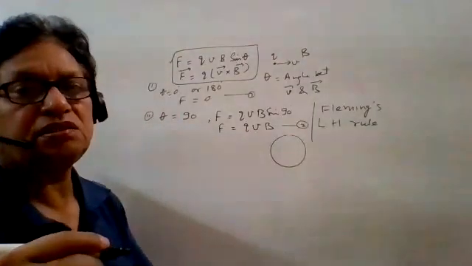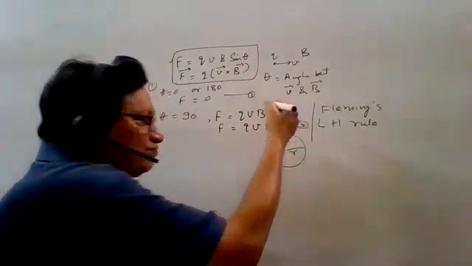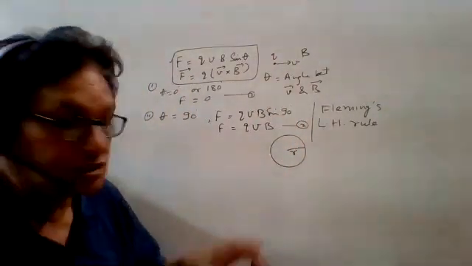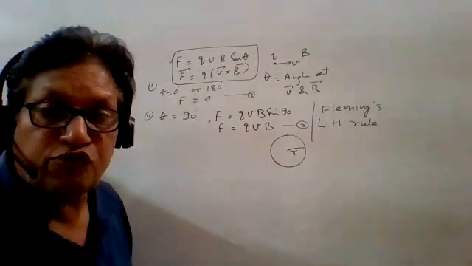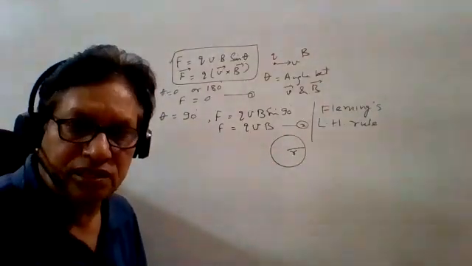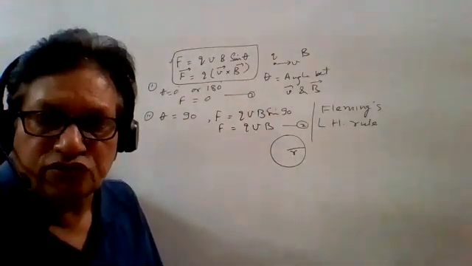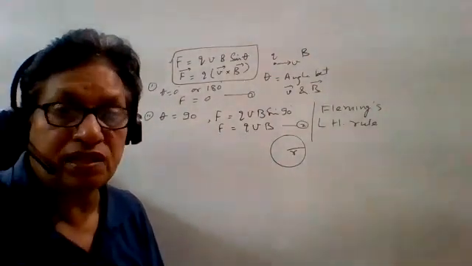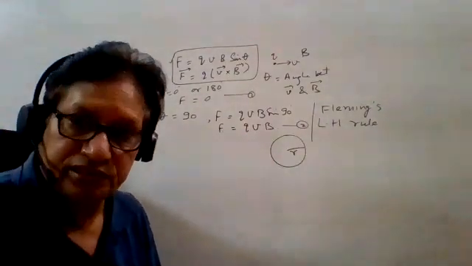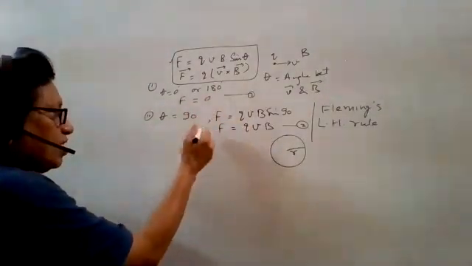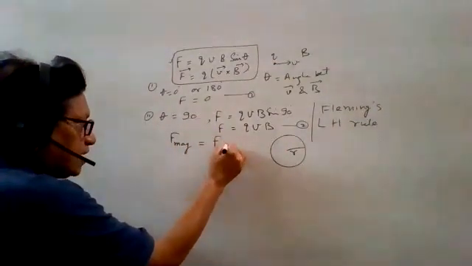In that case, we can find the radius of the circular path, and we can find the time period also, meaning the time taken in completing one circle. We can find the frequency, the number of revolutions in 1 second, just by equating the two forces. One force is the magnetic force and the other is the centrifugal force. So here we are equating the magnetic force with the centrifugal force.